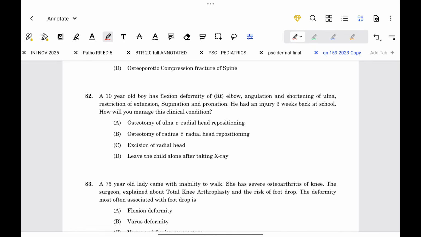A 10-year-old boy has flexion deformity of the right elbow, angulation and shortening of ulna, restriction of extension, supination and pronation. He had injury 3 weeks back at school. How will you manage this clinical condition? This is a case of Monteggia injury with malunited, shortened, angulated ulna causing a persistent radial head dislocation. Here we can do a corrective ulnar osteotomy to restore the length and alignment and reduce the radial head. Radial head excision is contraindicated in a child. So the answer is osteotomy of the ulna with radial head repositioning.